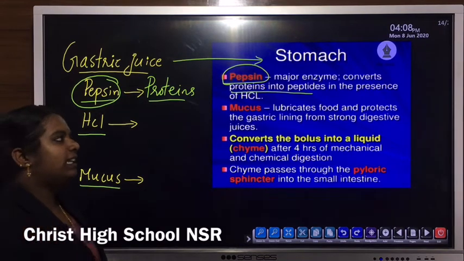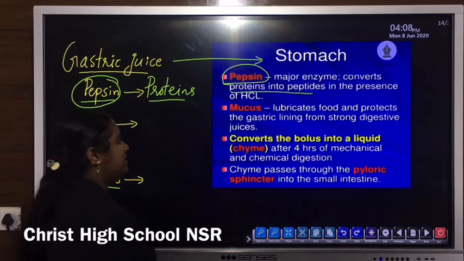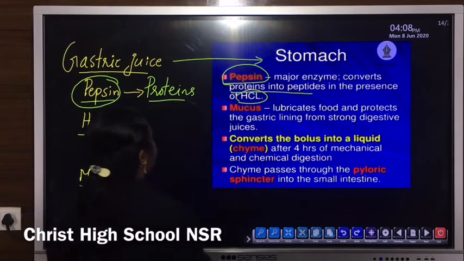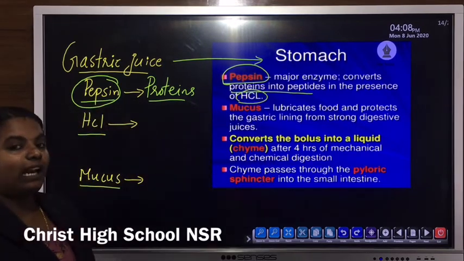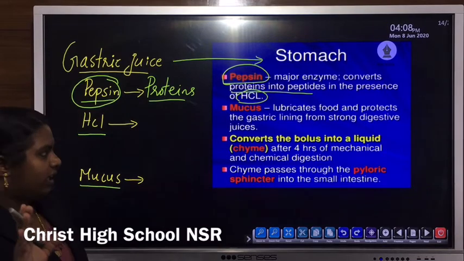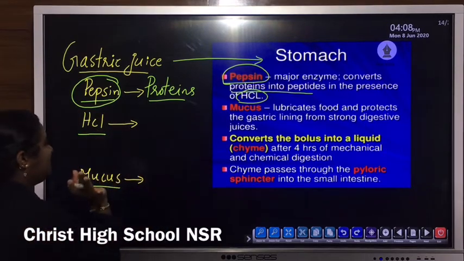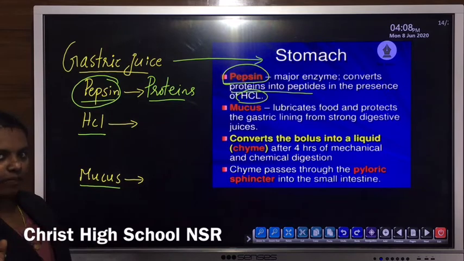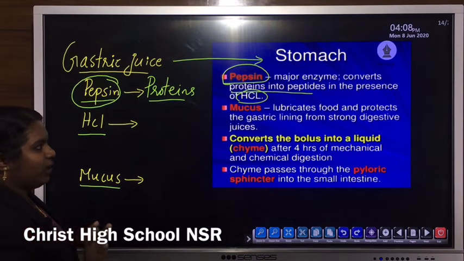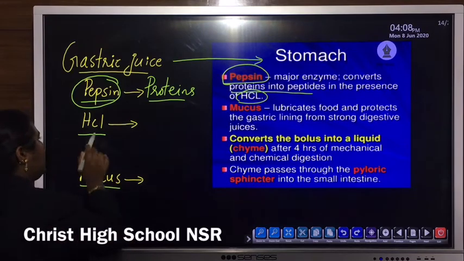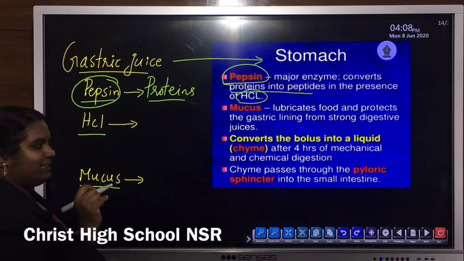Then another secretion of the stomach, that is HCl. HCl means it's not an enzyme. Okay, you have to listen. HCl means it's not an enzyme. Actually, it is acid. Okay, acid secretion of the stomach. So, hydrochloric acid or HCl.